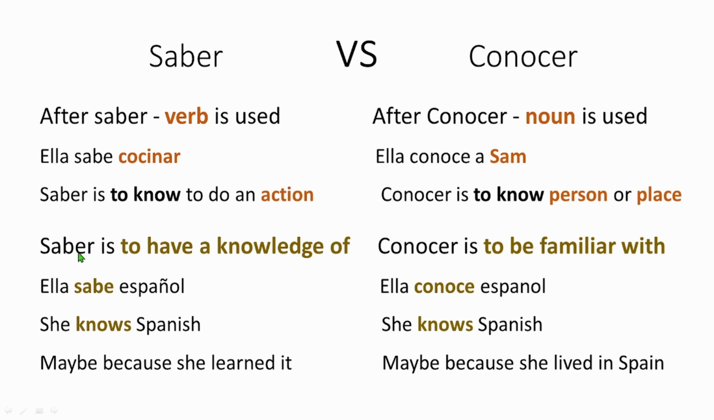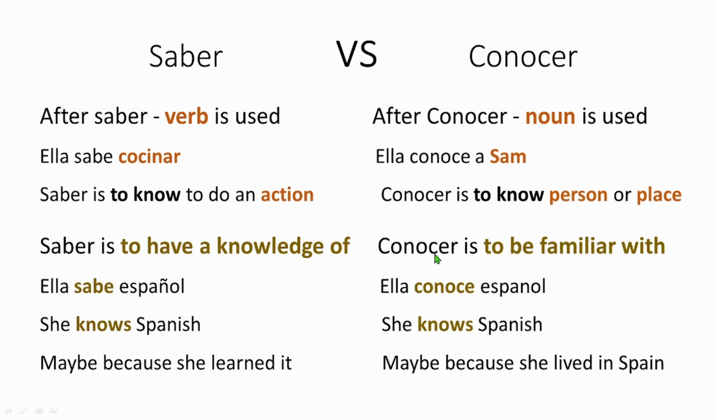Okay, now saber is to have knowledge of something, while conocer is to be familiar with something. When I say to have knowledge and to be familiar, it's something like this. For example, if I say she knows Spanish, then we use the sabe verb. It means that she knows Spanish because she has knowledge of Spanish. And how does she have the knowledge? Maybe because she learned it at her university. She gained the knowledge, so I say, she knows Spanish, ella sabe español. She has knowledge of Spanish.